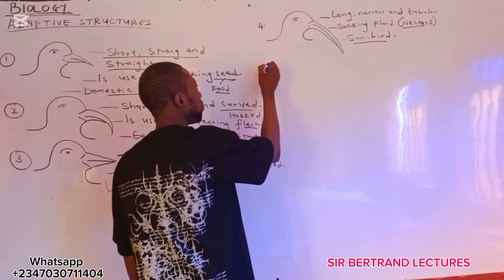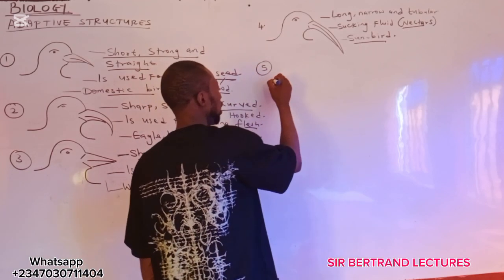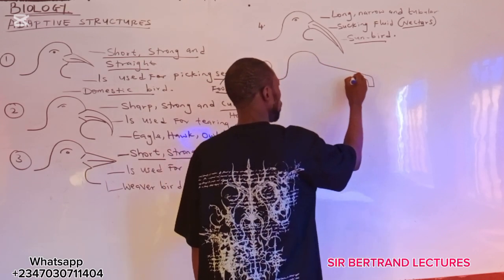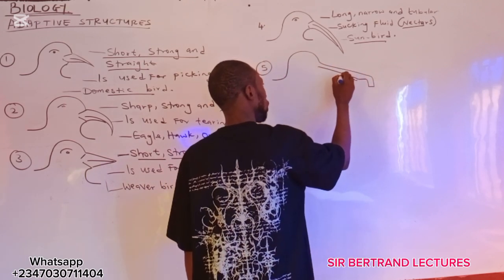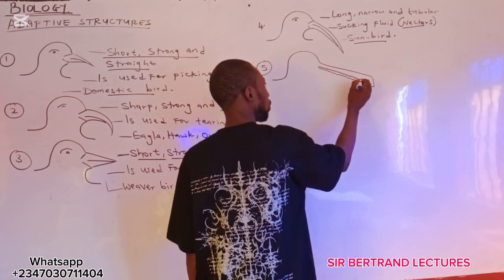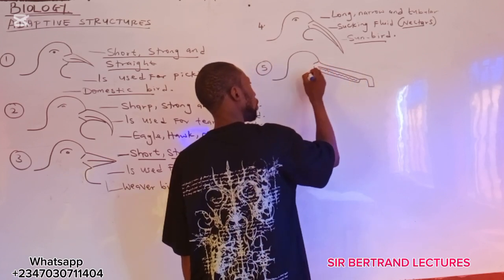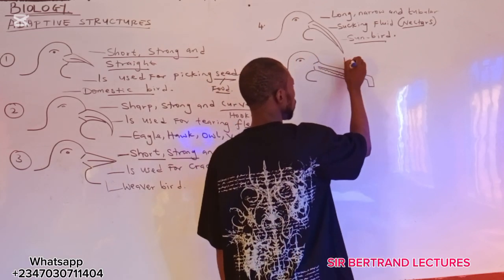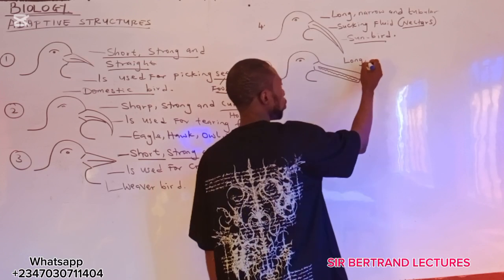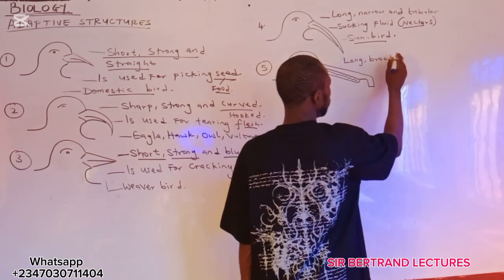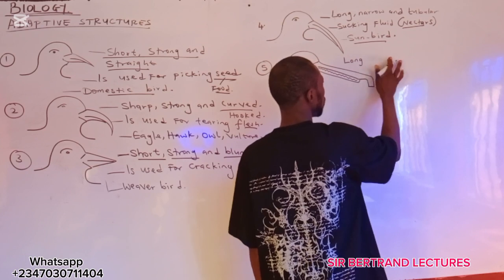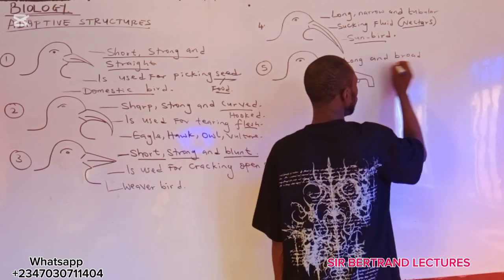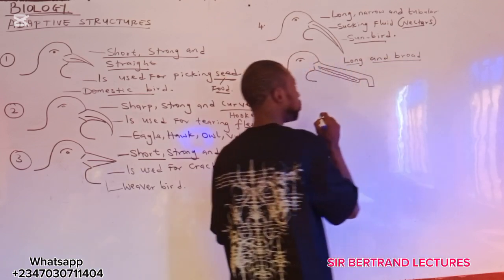Then number 5, we have this beak like this. This beak here is long and broad, as the major characteristics of this beak.